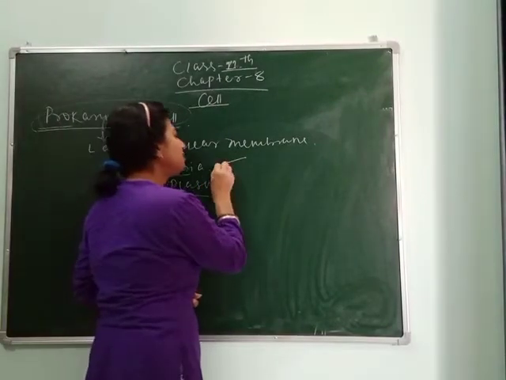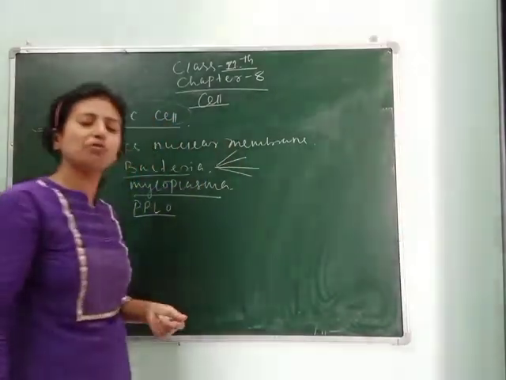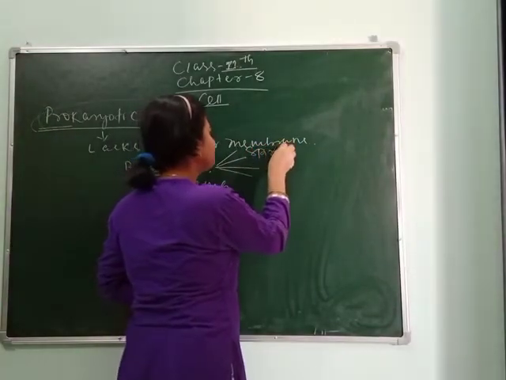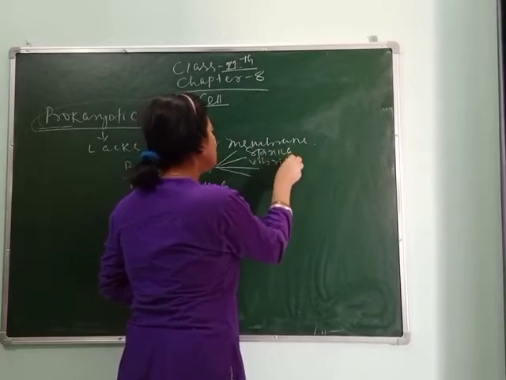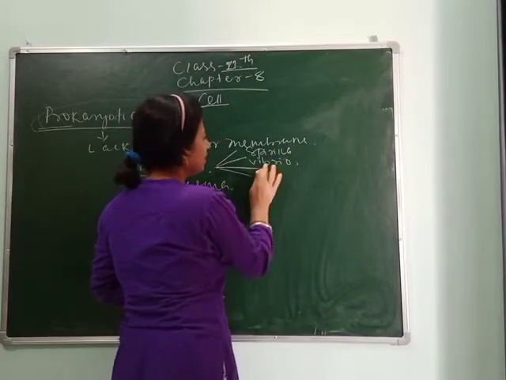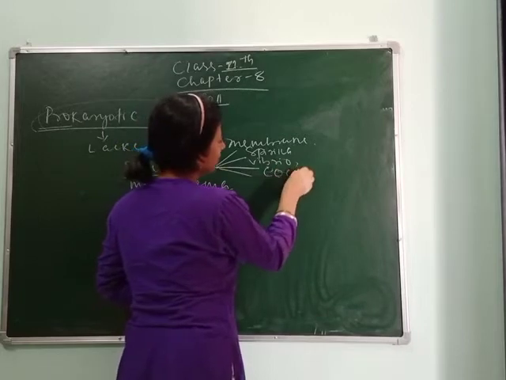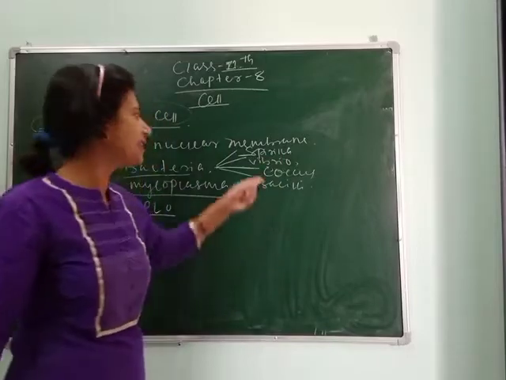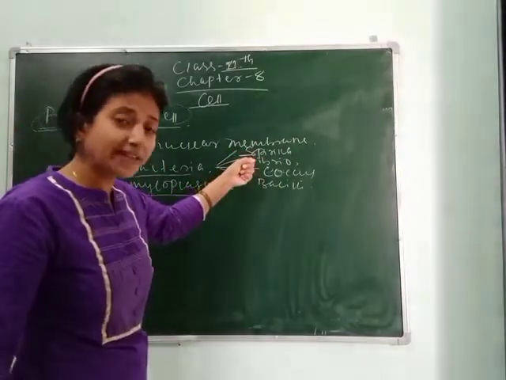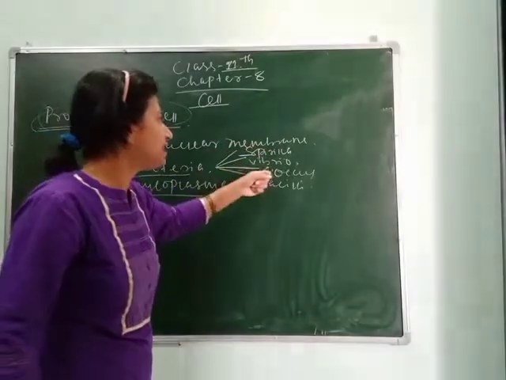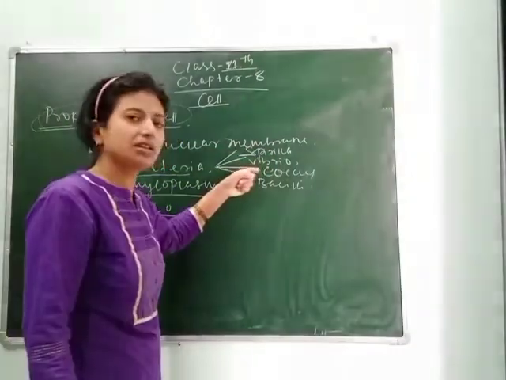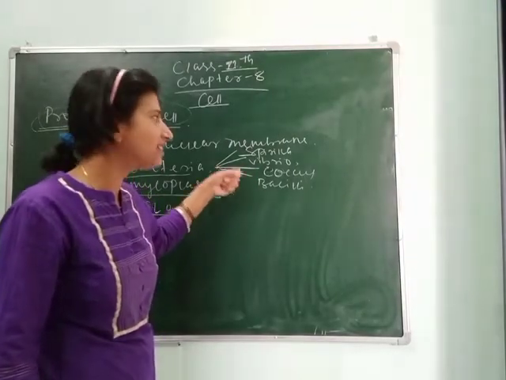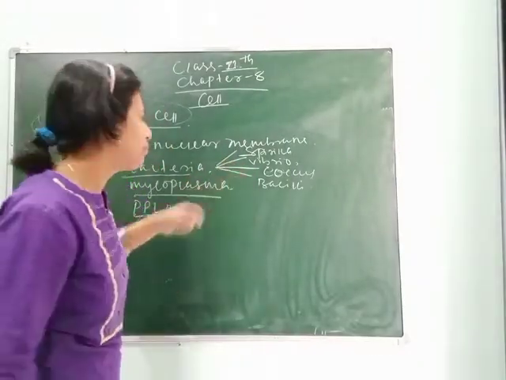As we know, bacteria are of different types; they are of 4 types depending on their shape. What are they? Spirilla, Vibrio, Coccus and Bacilli. The spiral shaped bacteria is called Spirilla, the comma shaped bacteria is called Vibrio, the circular shaped bacteria is called Cocci, or Coccus in the singular, and the rod shaped structure is called Bacilli. These are the organisms placed under prokaryotic organisms.